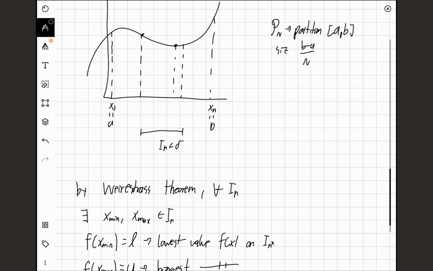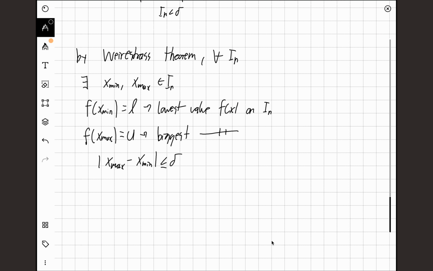In the most extreme case, x max will be here and x min will be here, or vice versa, so their difference will be exactly delta. Or, if they're somewhere inside the interval, their distance from each other must be less than delta. So their difference must always be less than or equal to delta, because they're both inside the interval.